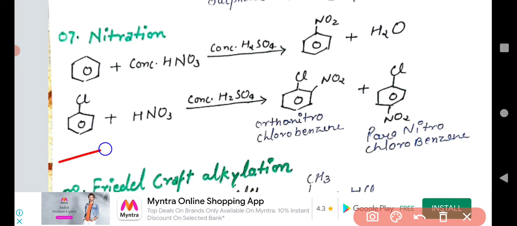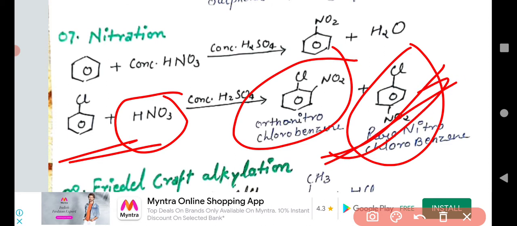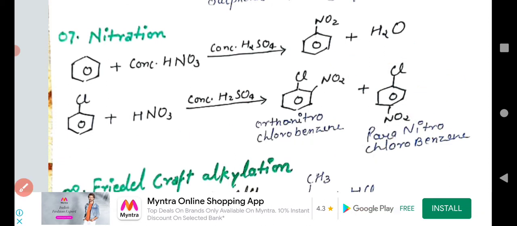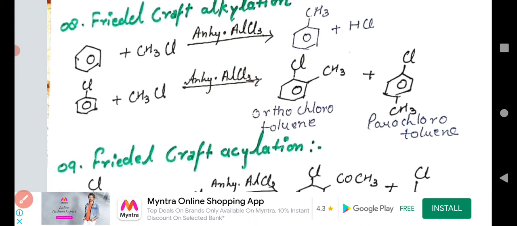Now again, if we take chlorobenzene, HNO3 also carries out the nitration reaction. This is the nitration. So the disubstituted compounds formed are ortho-nitrochlorobenzene and para-nitrochlorobenzene. The para compound is more stable than the first compound. Understand that? Another reaction: the Friedel-Crafts alkylation and Friedel-Crafts acylation.